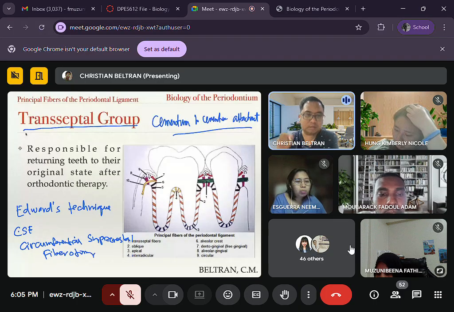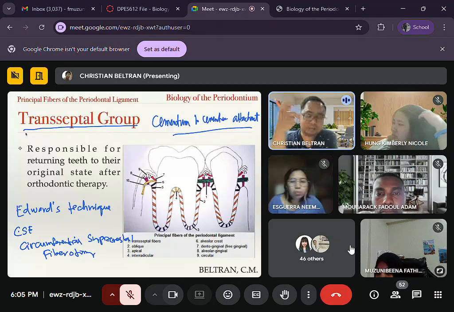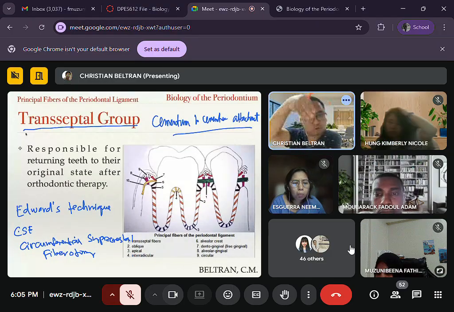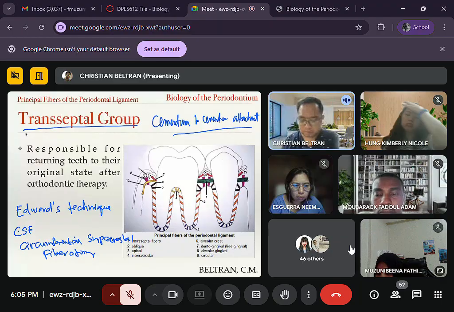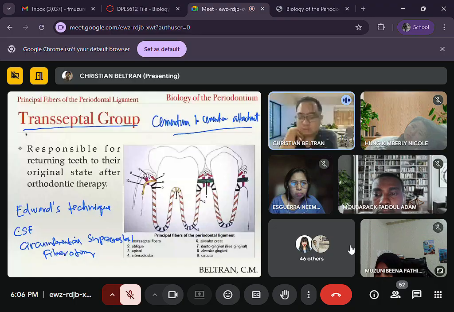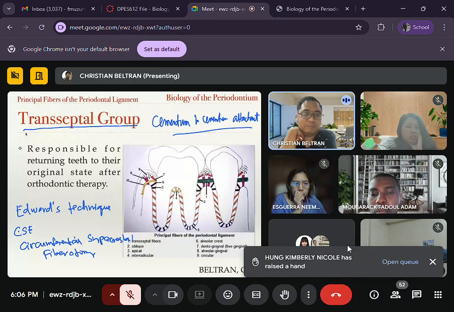So basically, what you do is, of course, anesthetize. You get a sharp surgical blade and you cut the sulcus all around. Basically, you're cutting the fibers to prevent the tooth from rotating again. That is done to prevent relapse. Okay, so that is very important.